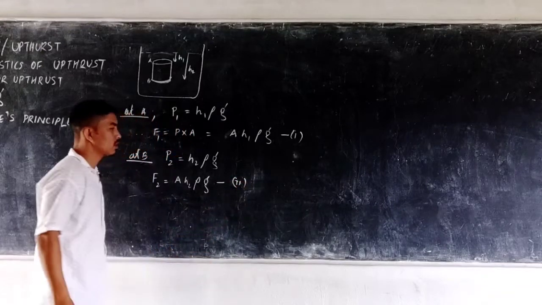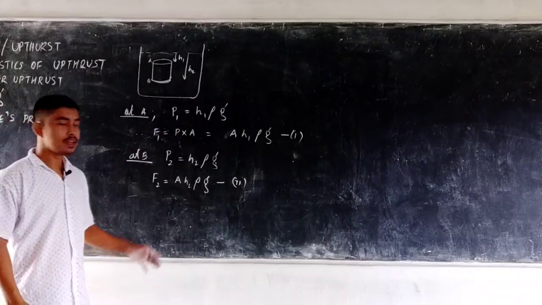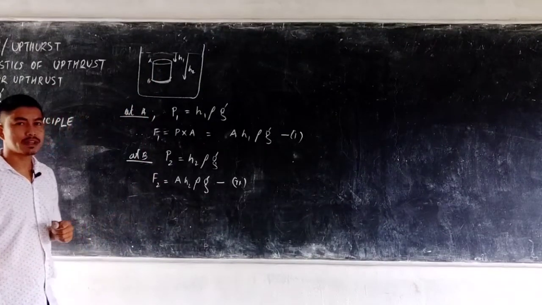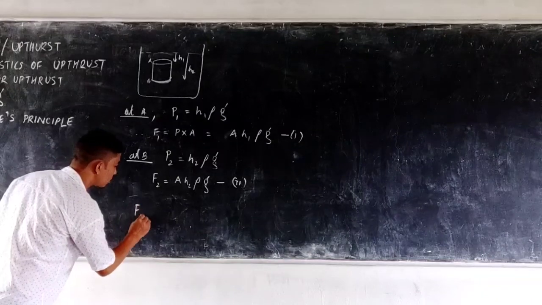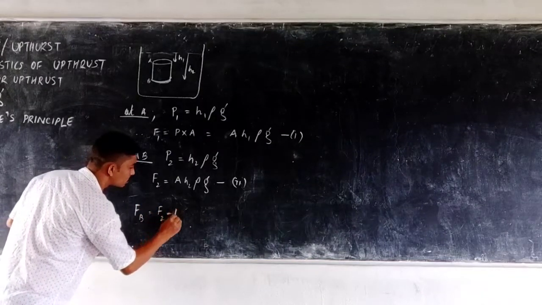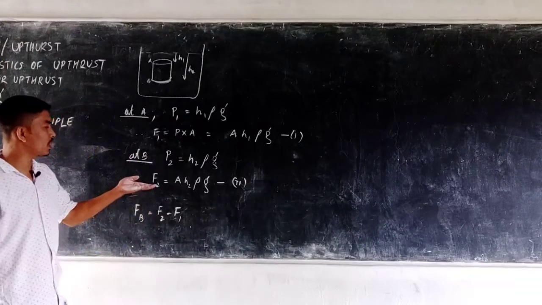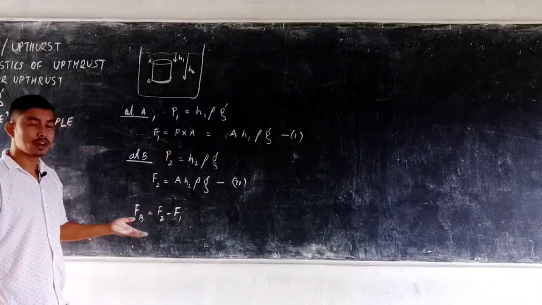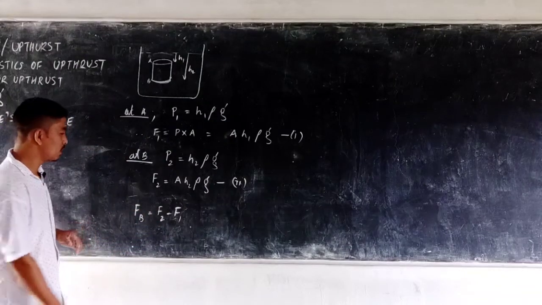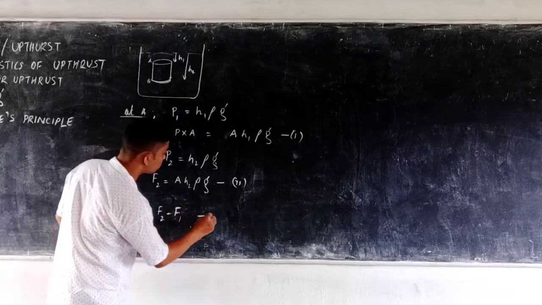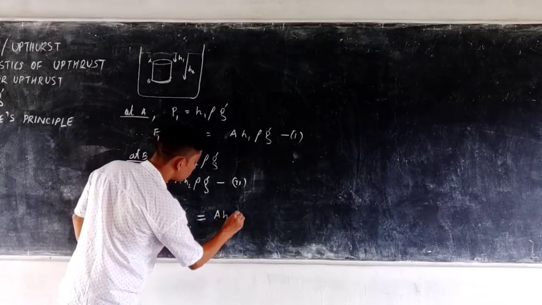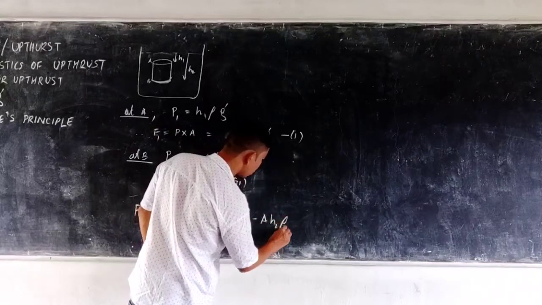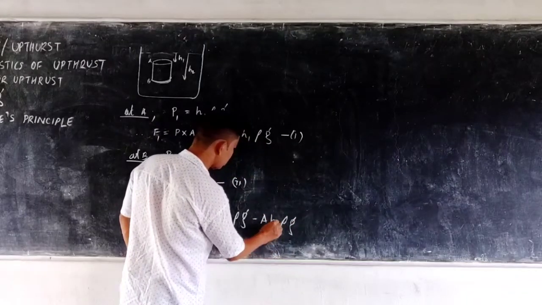So now what is upthrust? The upthrust is the difference of these two forces acting on the two different surfaces. So therefore FB will be equal to F2 minus F1. Why F2 minus F1? Because the pressure at a greater depth is more than at a lower depth. So if I substitute the values, it will be A h2 rho g minus A h1 rho g.